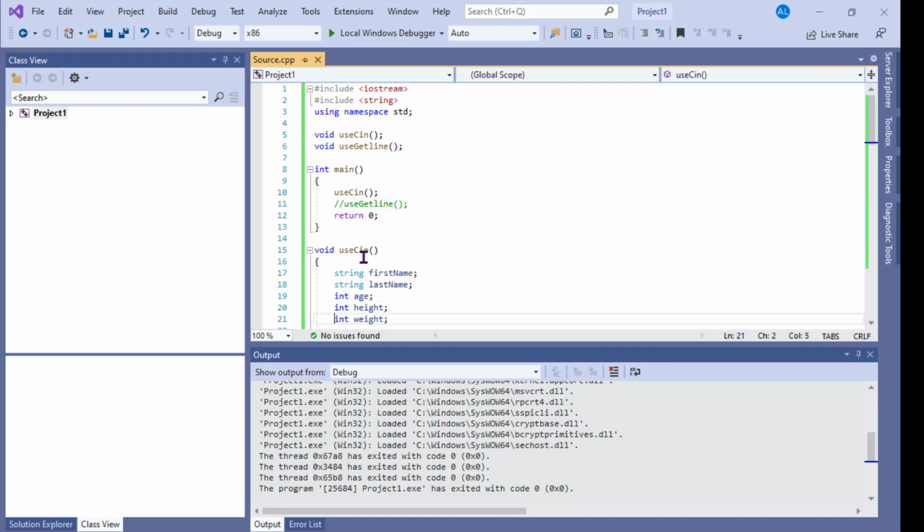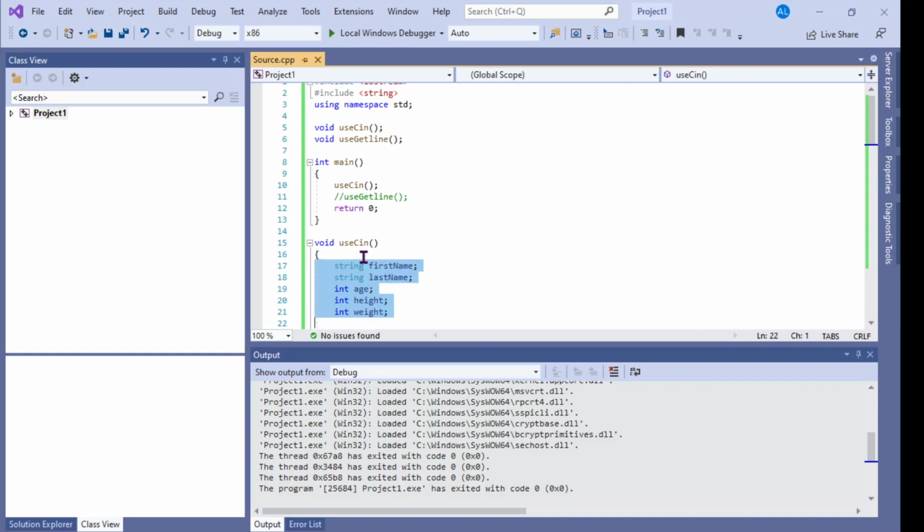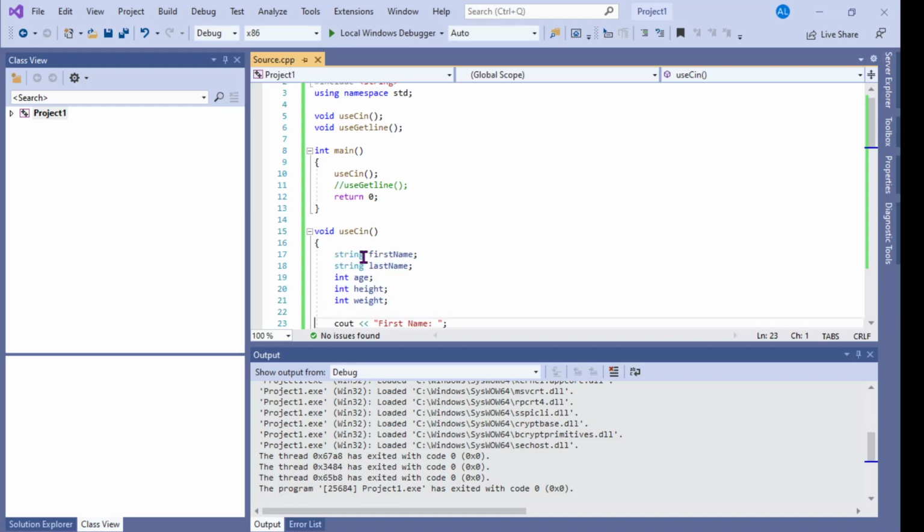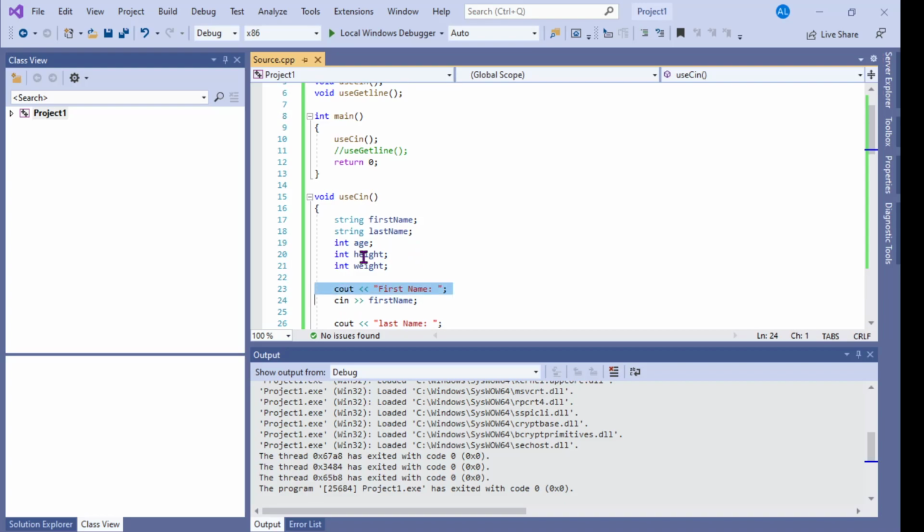I want to show you the difference here. I've already written this code so we can go through it slightly quicker, but I'm going to talk through it. Let's say I have a series of variables I want to get: first name, last name, age, height, and weight. So two strings, three integers. I can use code like this.